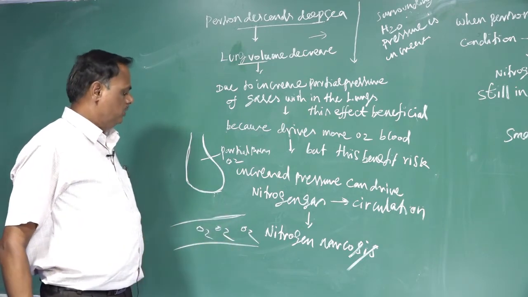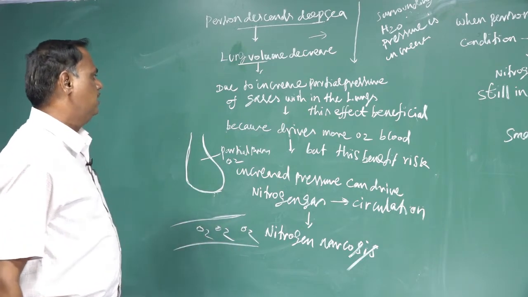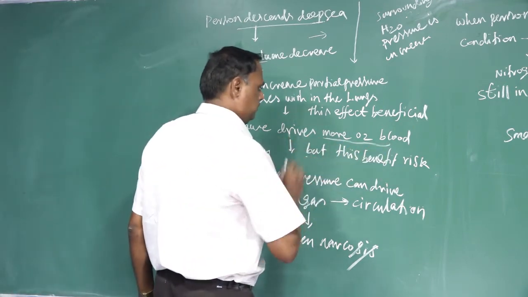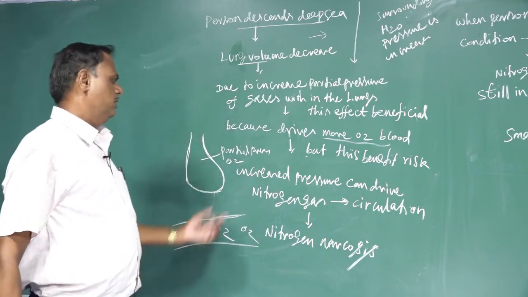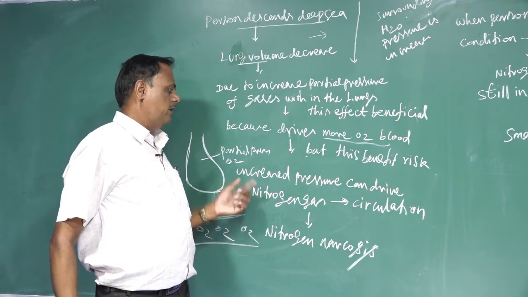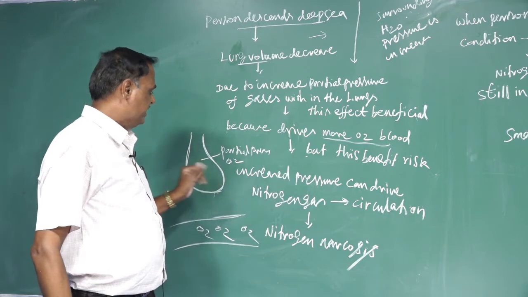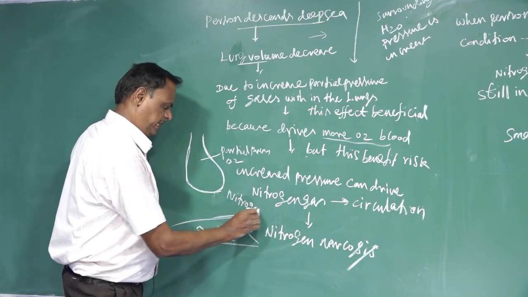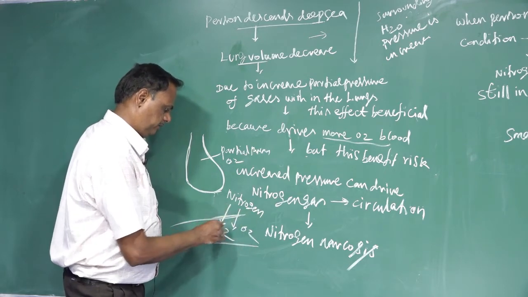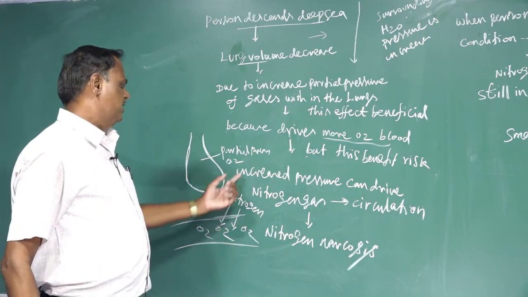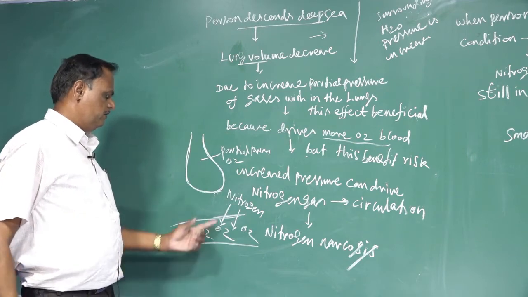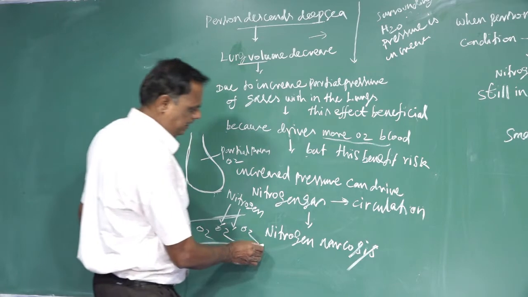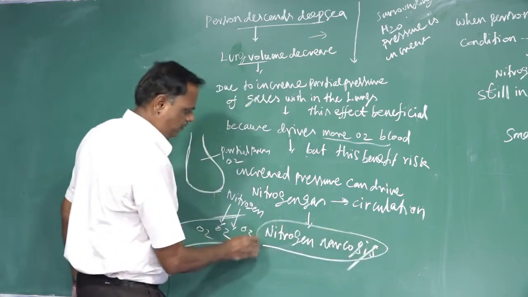And on the other side, along with this benefit comes a risk. When more oxygen enters the blood, the increased pressure can drive nitrogen into the circulation as well. When the nitrogen level increases in the blood, that condition is said to be nitrogen narcosis.